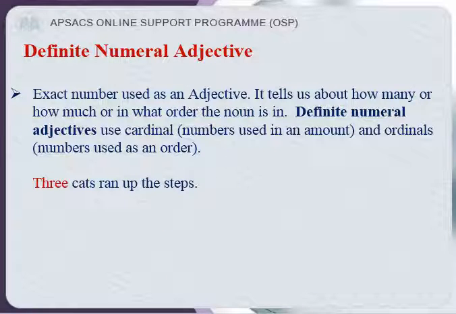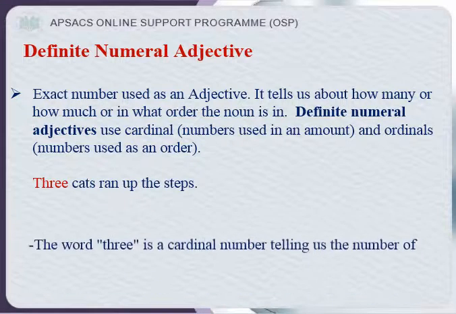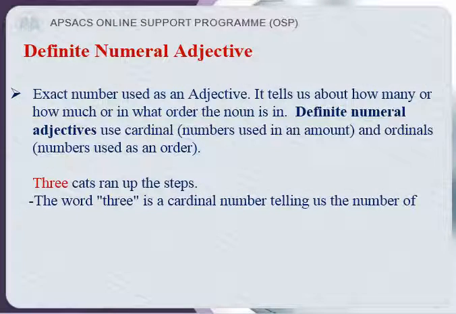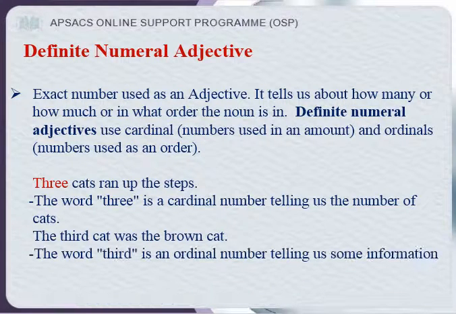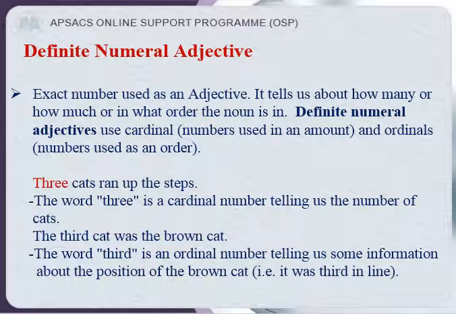So look at it. 3 cats ran up the steps. The word 3 is a cardinal number telling us the number of cats. Okay. The third cat was the brown cat. Here the word third is an ordinal number telling us some information about the position of the brown cat, that is it was third in the line.